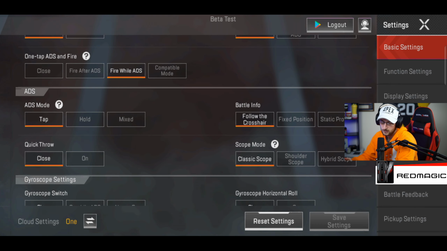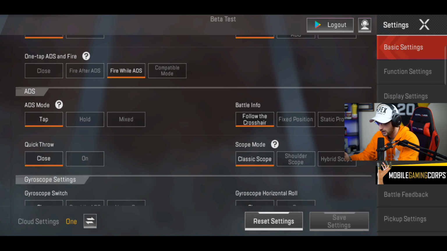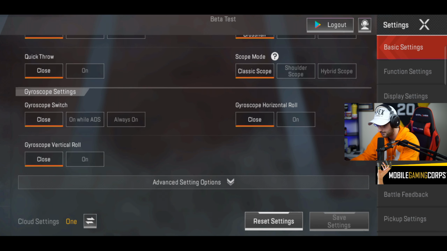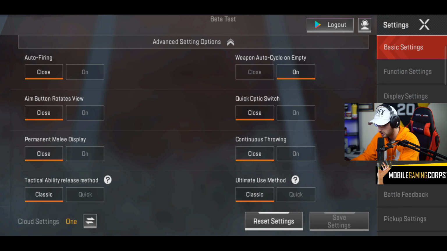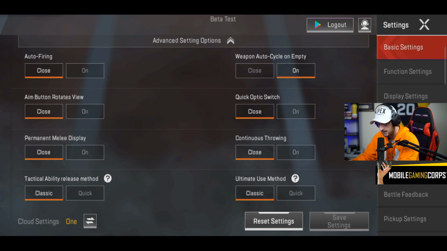The reason I've got quick throw off is because I like to be in full control of what I do with my grenades. Quick throw is basically you press the grenade button and it'll just launch it straight away. I like to actually get it out and then chuck it, so you've got full control over that. Gyroscope, I don't use that, so I'm sorry guys if you use gyroscope. I don't. Auto firing off.